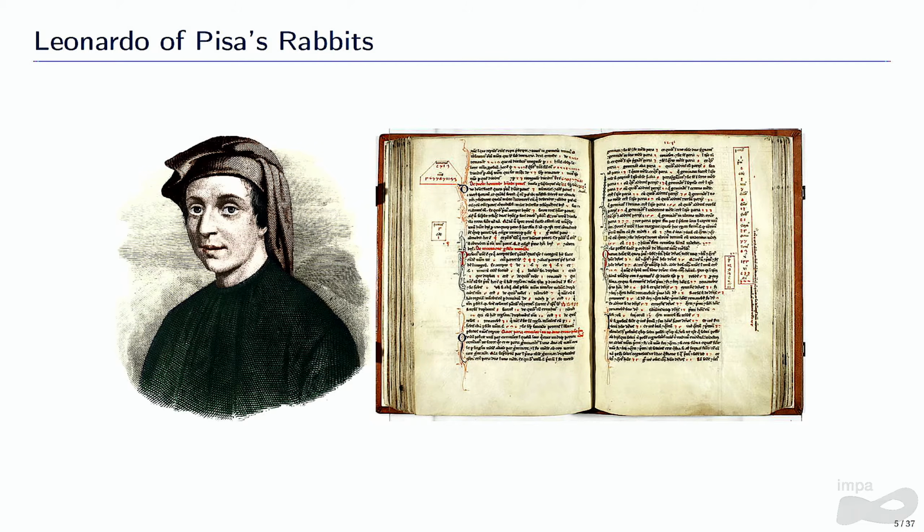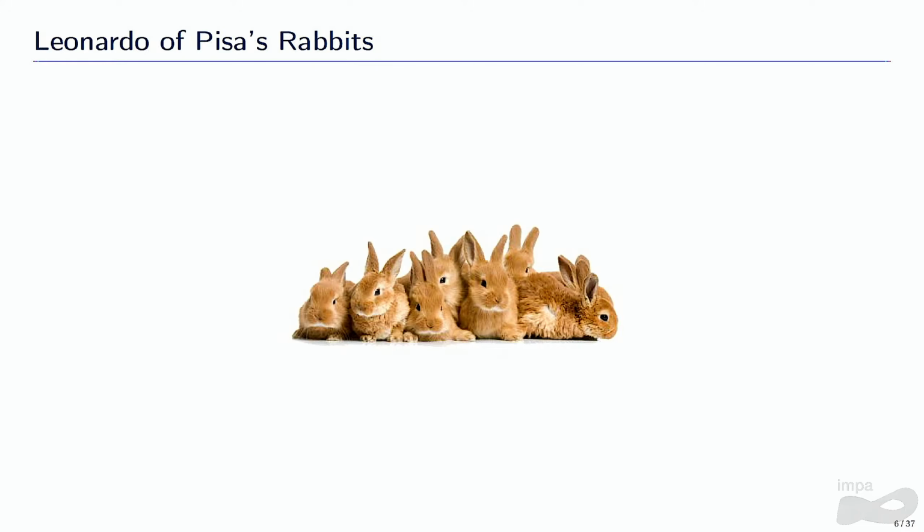So here I have Leonardo of Pisa, also known as Leonardo Fibonacci. He was an Italian mathematician who lived centuries after Diophantus in the medieval era. And he also wrote a very important book called Liber Abaci. And in this page here, he wrote a problem involving rabbits. And the problem goes like this.